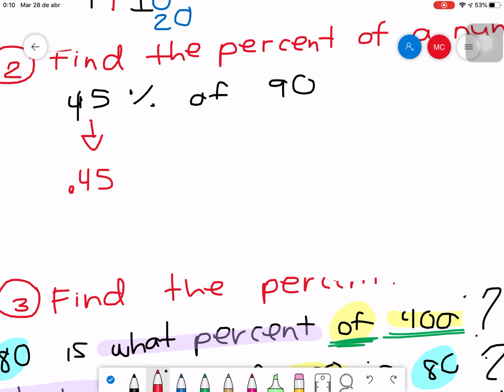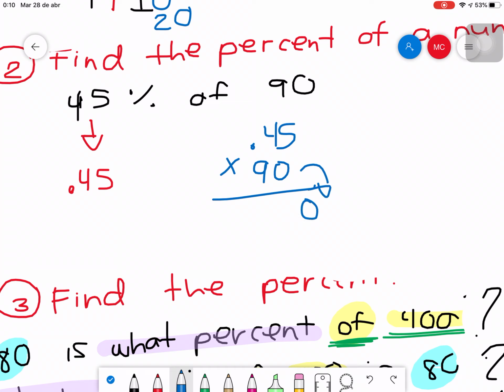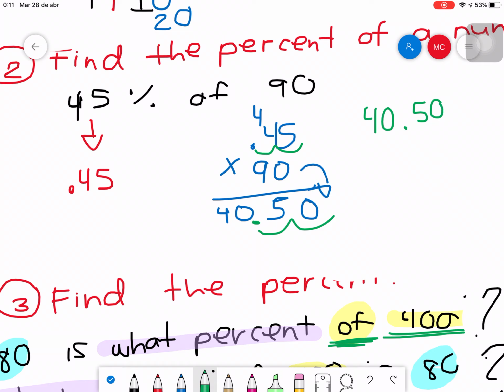Okay. Second step was multiply. Let me multiply 0.45 times 90. I don't need to add this 0 to multiply. I put it here, and then I can start 9 times 5 is 45. 9 times 4 is 36, plus 4 is 40. Okay? And then, how many decimals did I have? 1 and 2. That is the reason why I moved the point 2 times. And then my answer will be 40.50. Okay, that is my answer. That is the way you solve one of this.